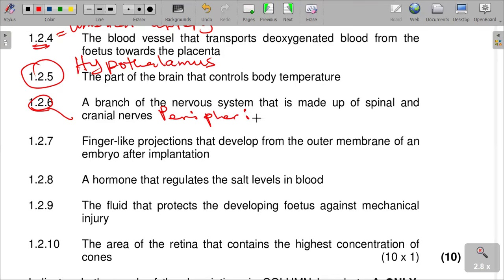The peripheral nervous system is the part of the nervous system that is made up of the spinal and cranial nerves. Obviously, the opposite of peripheral is the central nervous system.